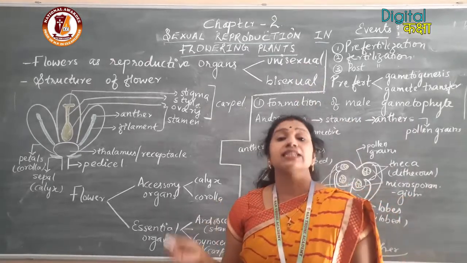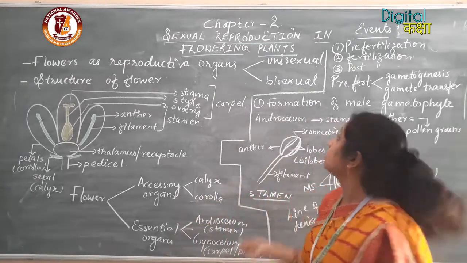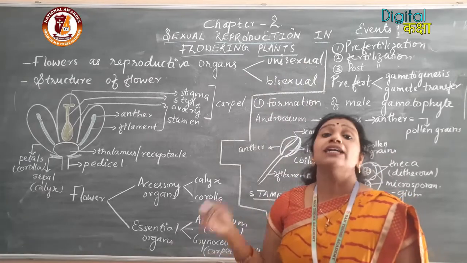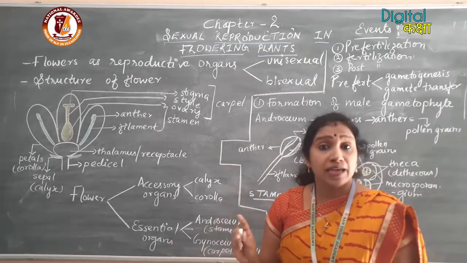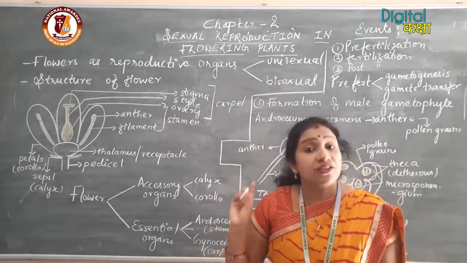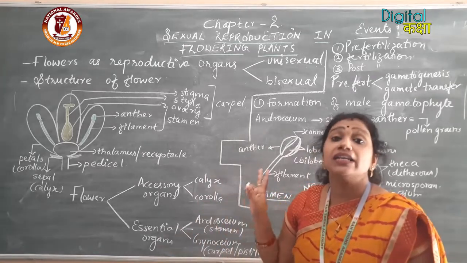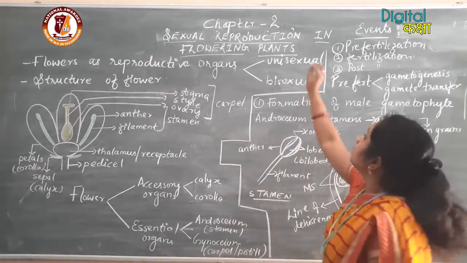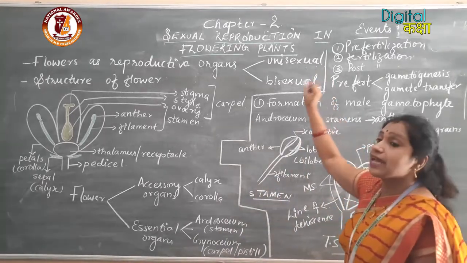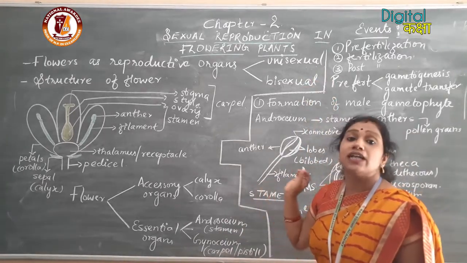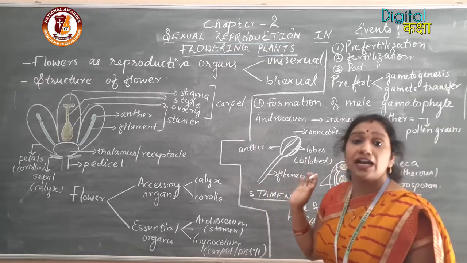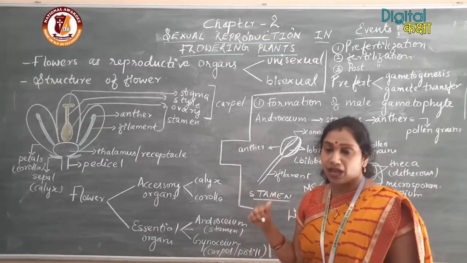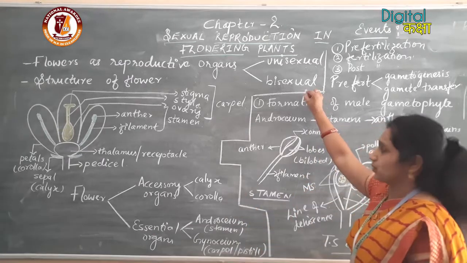Second thing is that the plants which bear unisexual flowers are called dioecious plants. Di means two. The male and female plants are different or separate. The unisexual flowers are borne on the dioecious plant. The male and female gametes are formed in different plants. Second is bisexual.